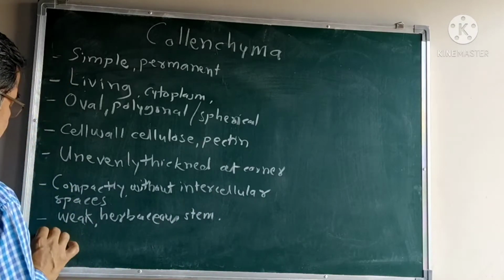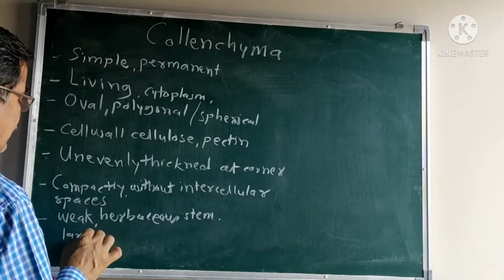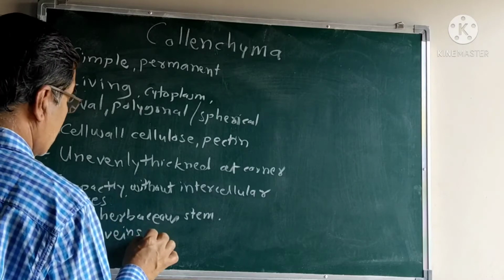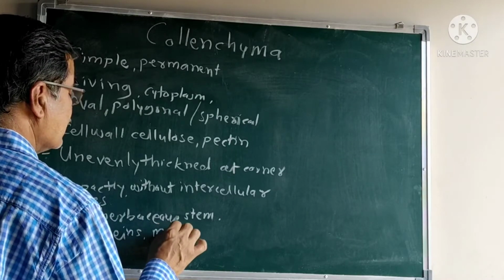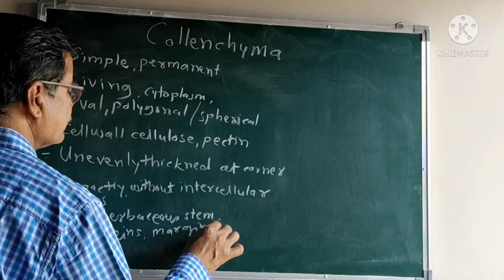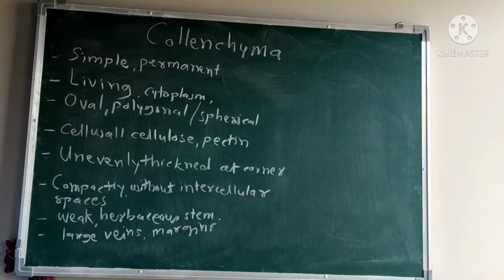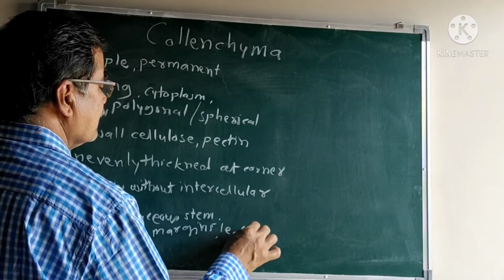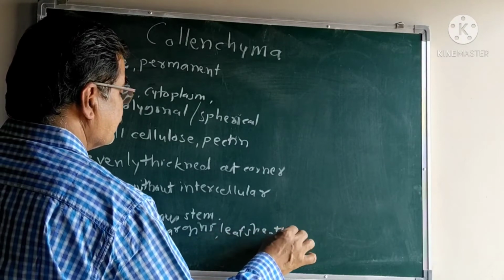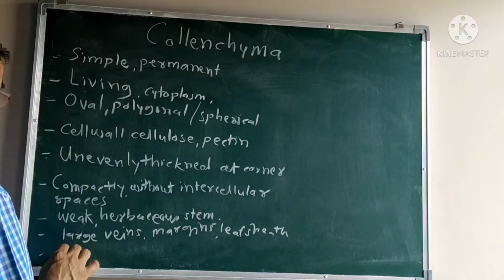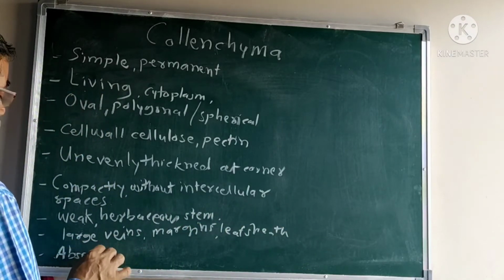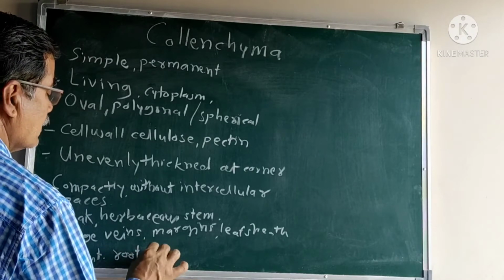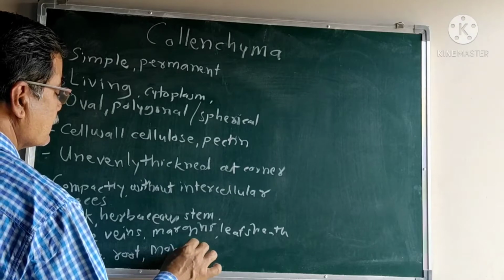It is also present in large veins, in margins of the leaves, and leaf-sheath bases. It is absent in underground roots and monocotyledons.